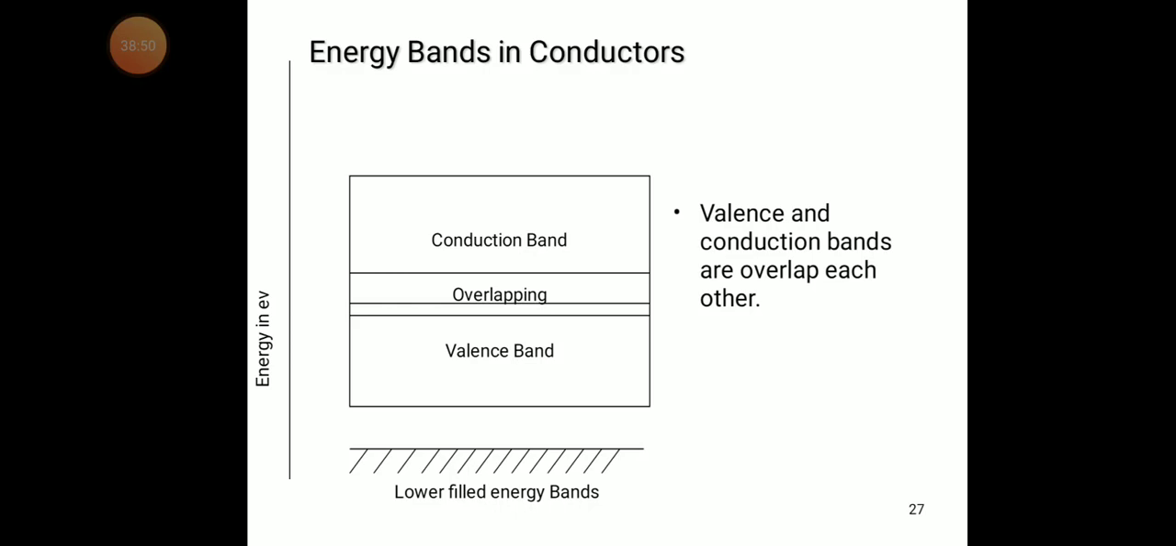So, the conduction band and valency band, these two bands are overlapping each other. Valency and conduction bands overlap each other. No energy gap is there.